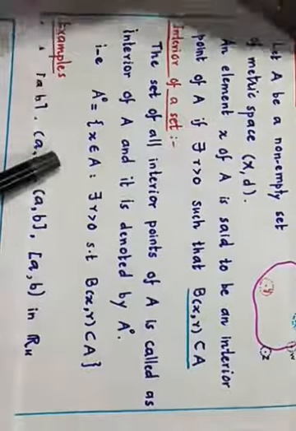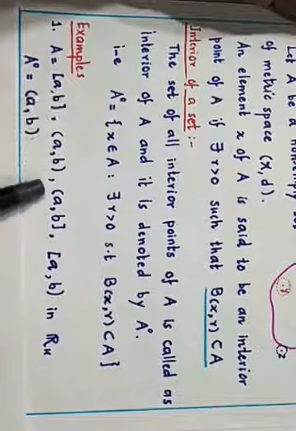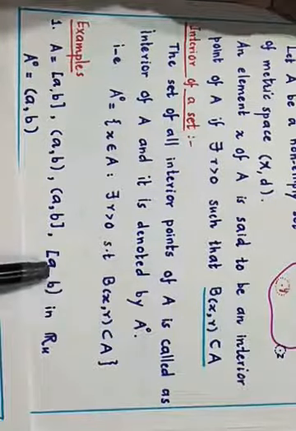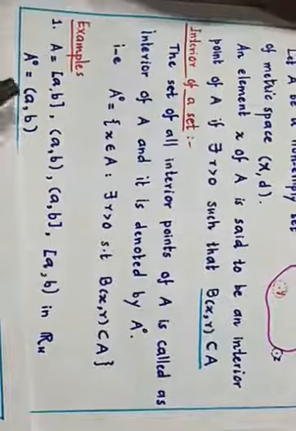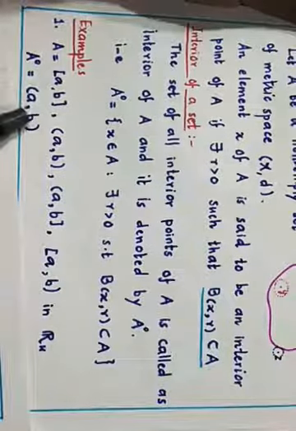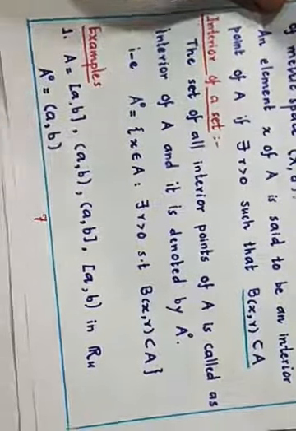Examples. If we consider A as any interval, closed interval [a,b], open interval (a,b), open-closed interval (a,b] or closed-open interval [a,b) in R with the usual metric, in all such types of intervals the interior will be the open interval, without the boundary points, because we have seen that the boundary points of any set cannot be interior points. Therefore, for any type of interval, the open interval will be the interior of that given interval.